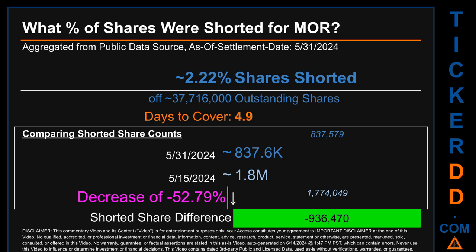When I compare the current 2-week period data snapshot against the previous period, ending in settlement date, May 15, 2024, I find that the current snapshot had roughly 936.5 thousand less shares shorted. This means that, compared to the previous snapshot, the current snapshot has a decrease of minus 52.79% of shorted shares.